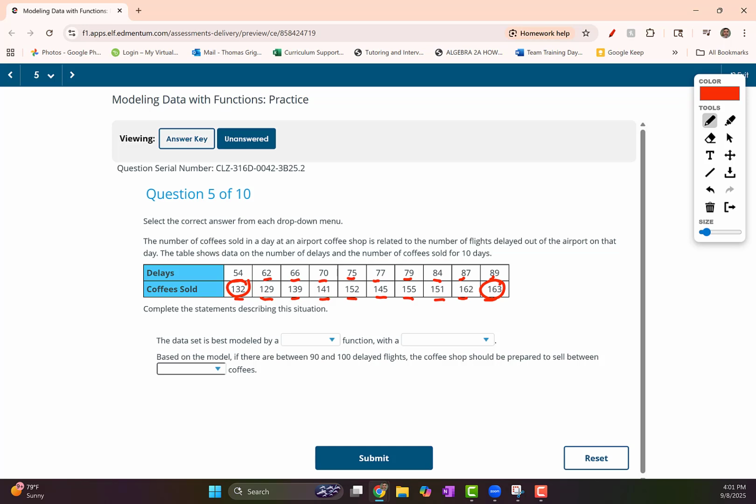So that means this problem is not a parabola. A parabola would be like if we hit a peak number of coffees sold, and then for whatever reason, the number of coffees plummeted drastically, and that's not happening in this problem. So the data set is best modeled by a linear function, and that's because as the number of delays are going up, the number of coffees sold are going up.